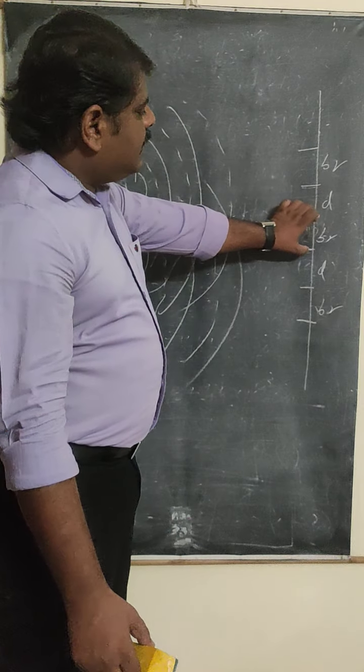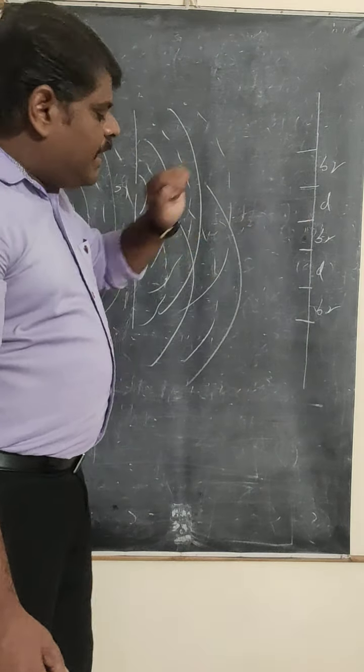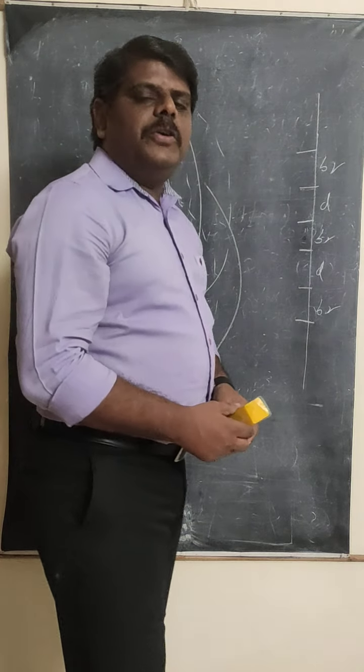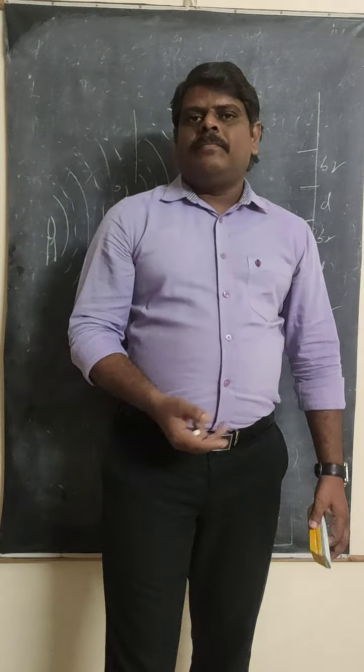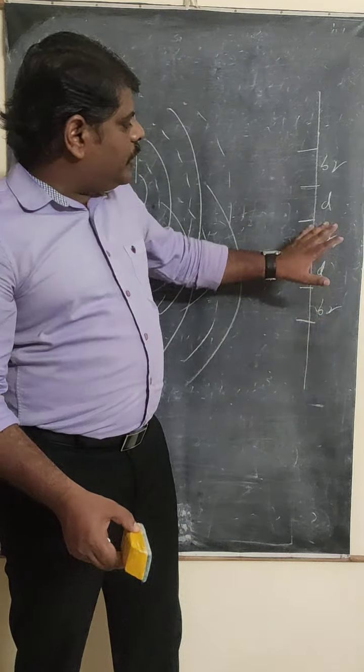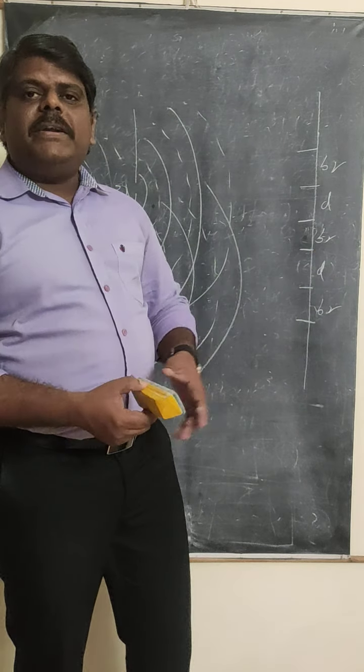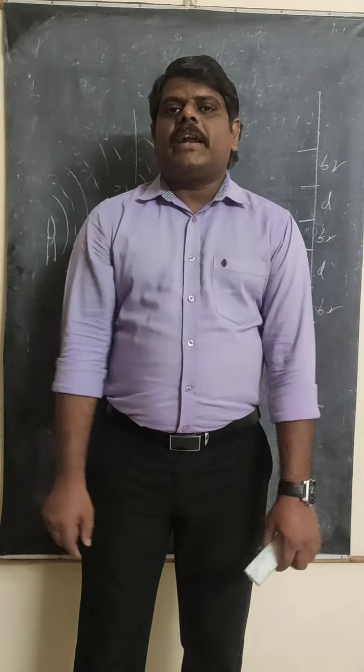And on the screen, the bright band is produced. Now, let us see what happens if I use incoherent light sources. With coherent light sources you get the interference. Then what happens if I take incoherent light sources?